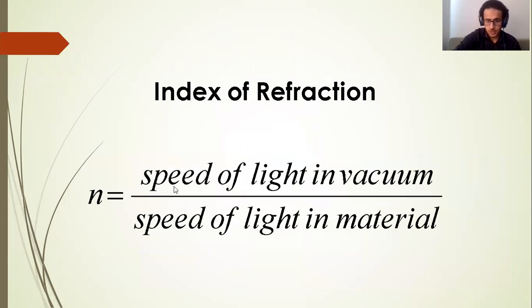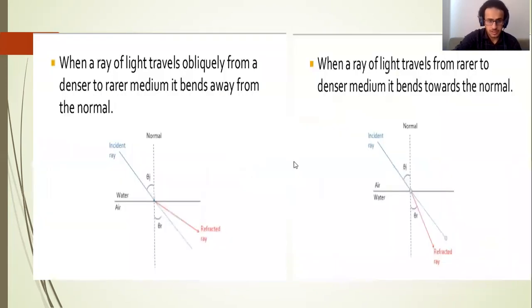Index of refraction equals the speed of light in vacuum, which is 3 times 10 to the power 8, over the speed of light in the material. Here, when the light is passing from a denser medium to a less dense medium, from the water to the air, the refracted ray will be bent away from the normal. So theta R here is greater than theta I.